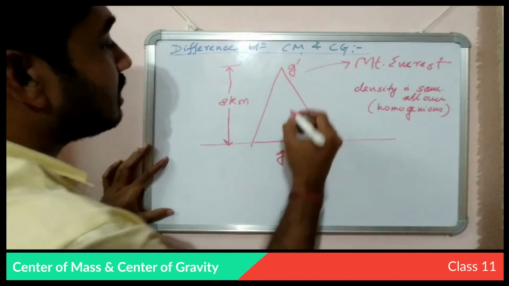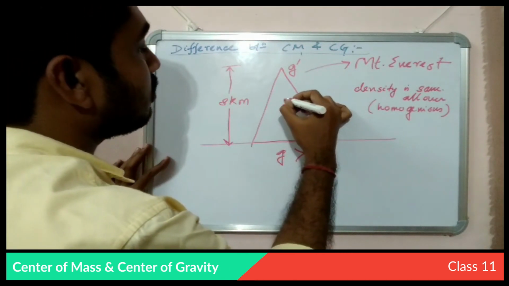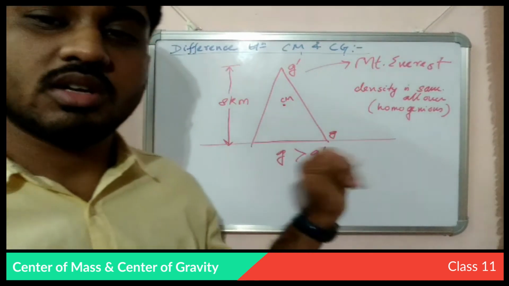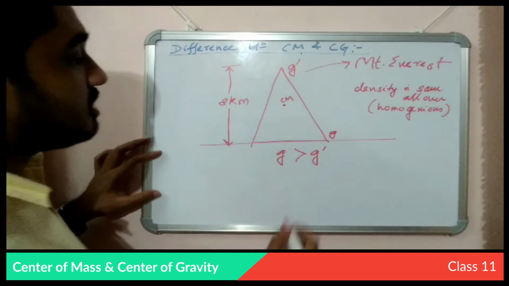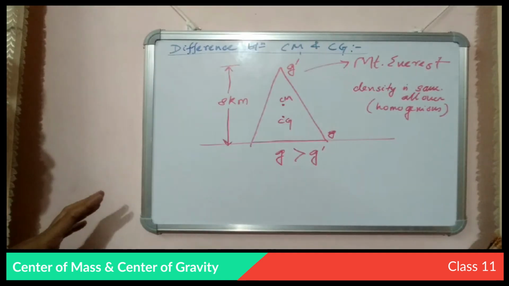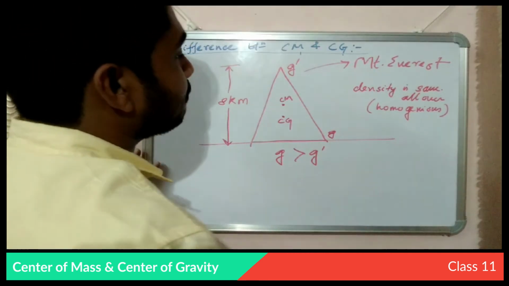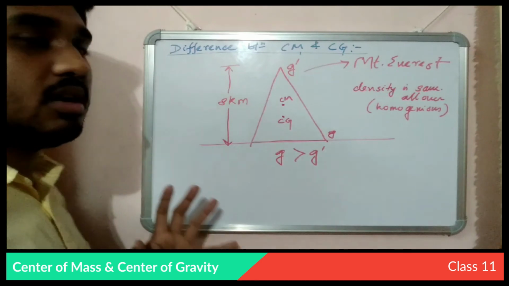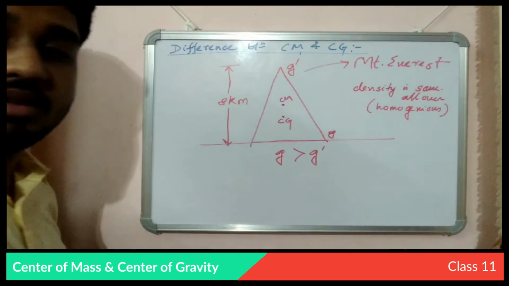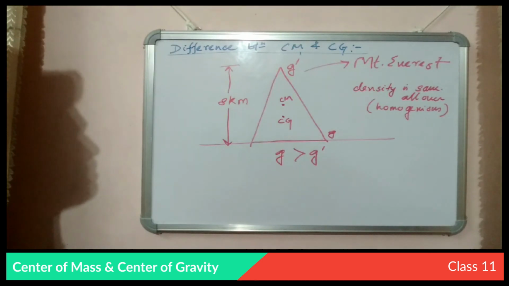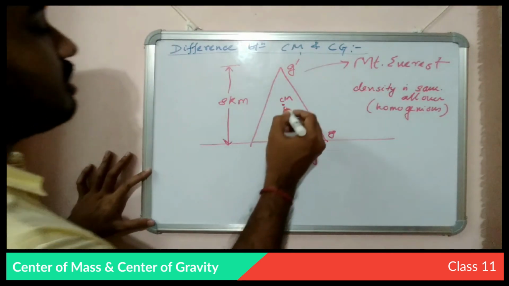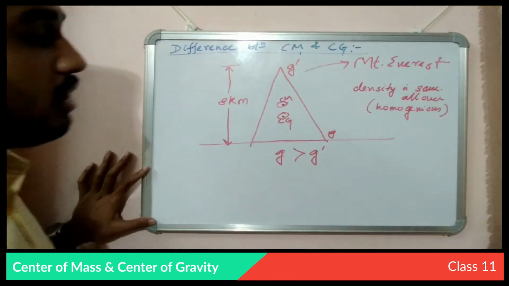So we can say the center of mass will be at the center of this mountain because of its homogeneous density, but the center of gravity will be lower because of the gravity. That is because of the gravitational force. The gravitational force is higher at the ground. We can see this from the chapter on gravitation. So in this case, the center of mass and the center of gravity are at different points.